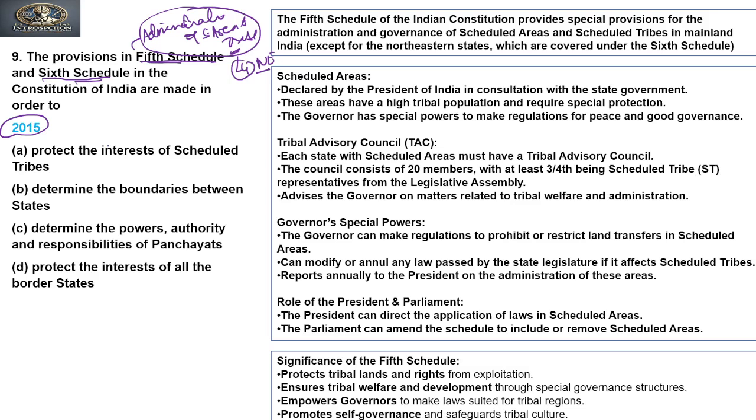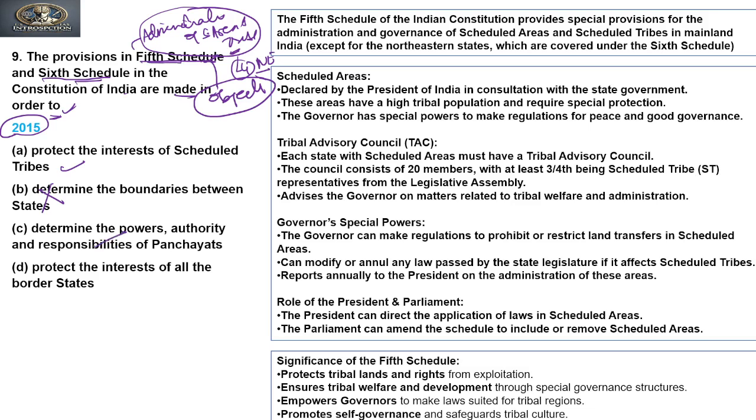What are the options available? It says the provisions in the 5th schedule and 6th schedule in the Constitution of India are made to. Now, basically it is asking about the objective, and we know the objective of these two is to protect the interest of the scheduled tribes. So it says to protect the interest of the scheduled tribes. Yes, it is true. Determine the boundaries between the states. No, it is not determining the boundaries.